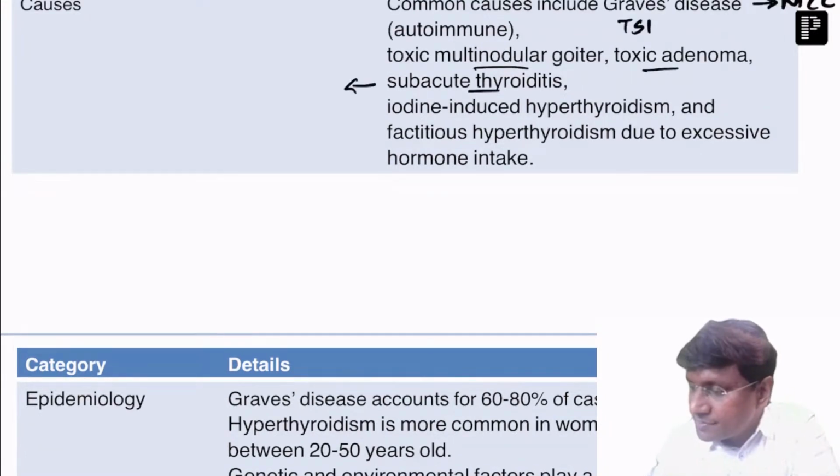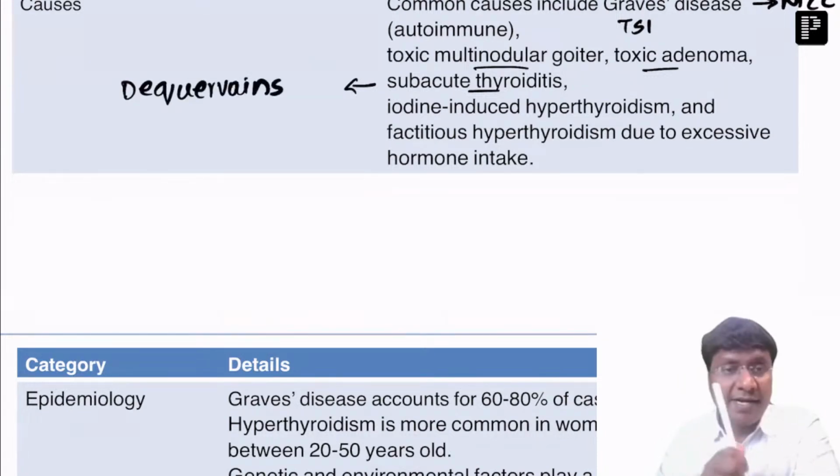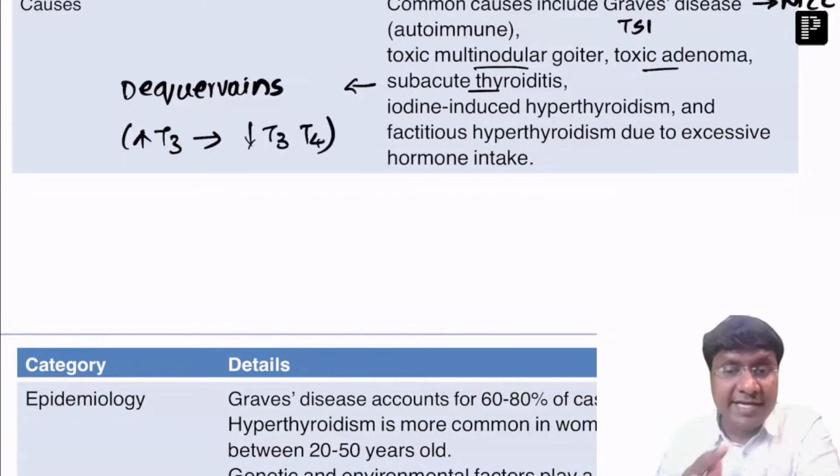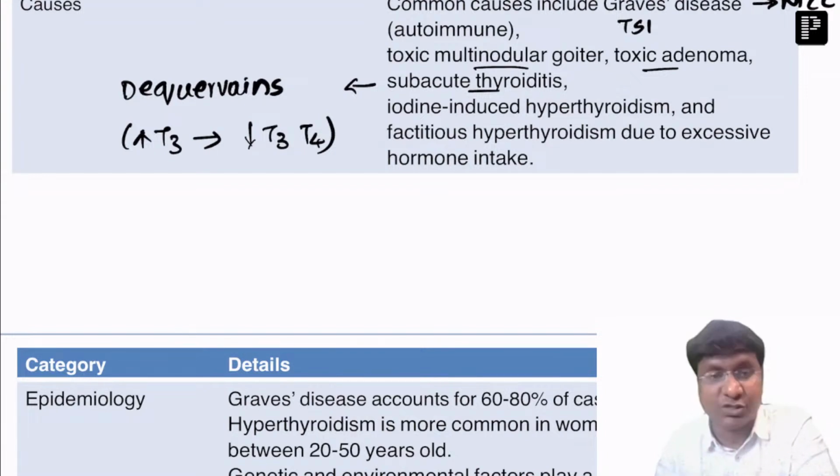Subacute thyroiditis is nothing but De Quervain's thyroiditis, which is secondary to viral infection of the throat. Another name for subacute thyroiditis is granulomatous thyroiditis. In these patients there will be a transient increase in T3 and T4, followed in later stages by hypothyroidism. But in early stages, there will be hyperthyroidism. The thyroid gland is very tender in consistency in De Quervain's thyroiditis, and ESR is elevated. These patients also present with fever.